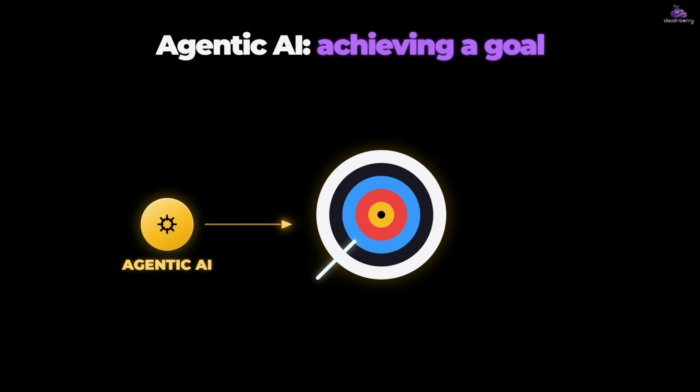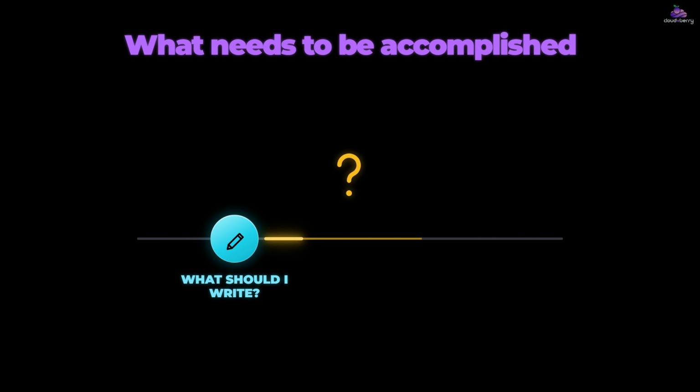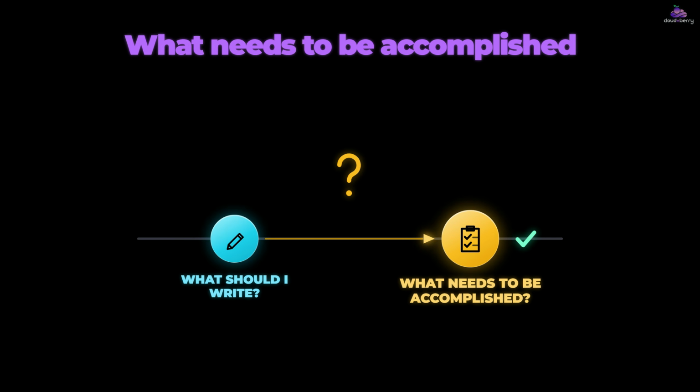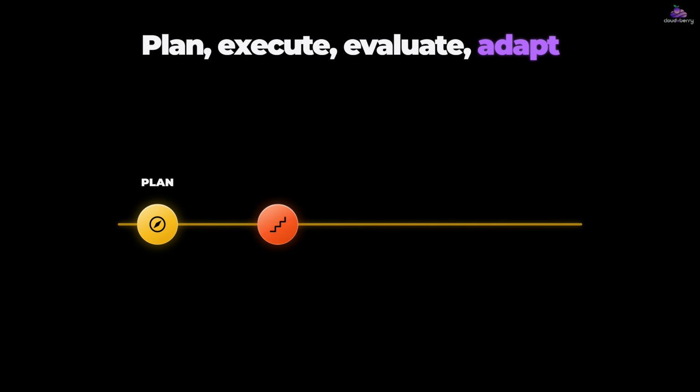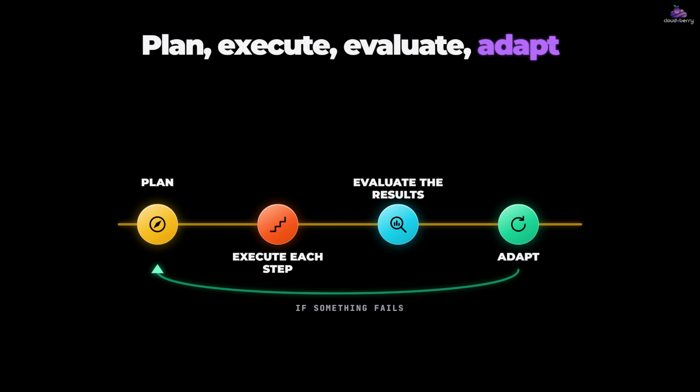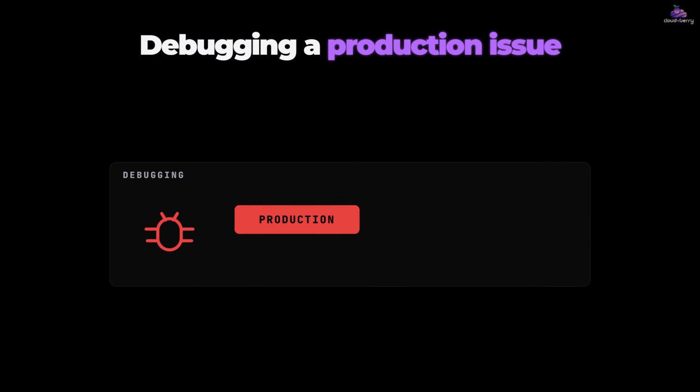Agentic AI focuses on achieving a goal instead of simply generating content. Instead of asking, what should I write? The system asks, what needs to be accomplished? Then it creates a plan, executes each step, evaluates the results, and adapts if something fails. Think about debugging a production issue.